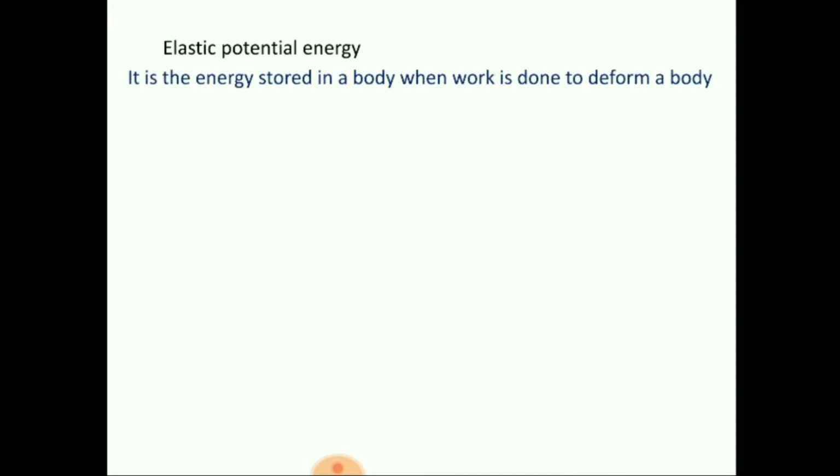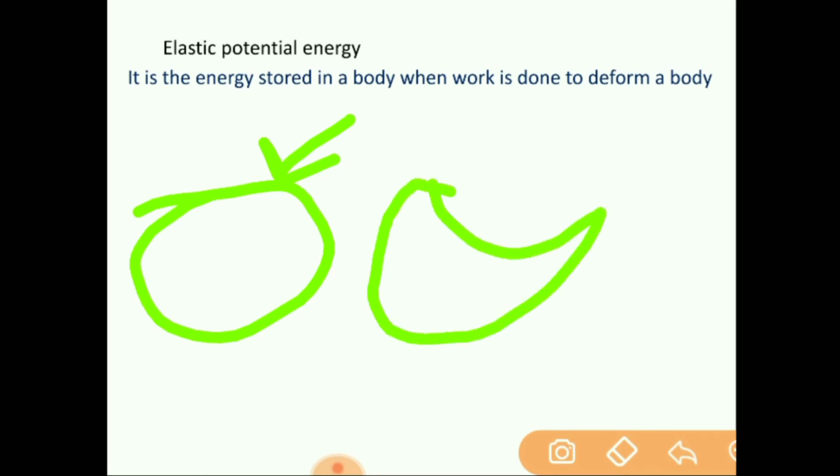Next is elastic potential energy. It is the energy stored in a body when work is done to deform the body. What does this mean? Suppose we have one ball. If we apply force from here, the ball may change its shape like this, if the ball is made of sponge.